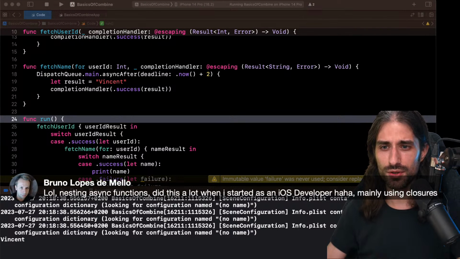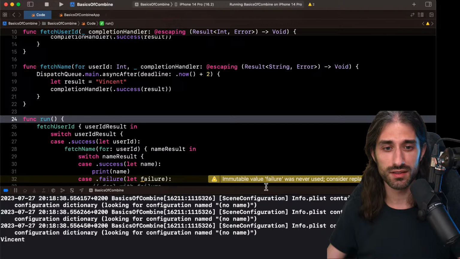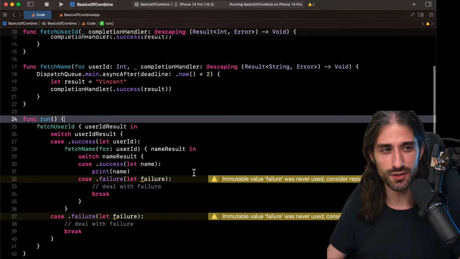And I see, Bruno, you're saying, "lol, nesting async functions. Did this a lot when I started as an iOS developer. Haha, mainly using closures." Yeah, and to be fair, in Objective-C, the code was kind of directing you to this. There was ReactiveCocoa, but because it wasn't strongly typed, or not as much as Swift, there was a lot of boilerplate you had to write. So yeah, we all did it in the beginning.